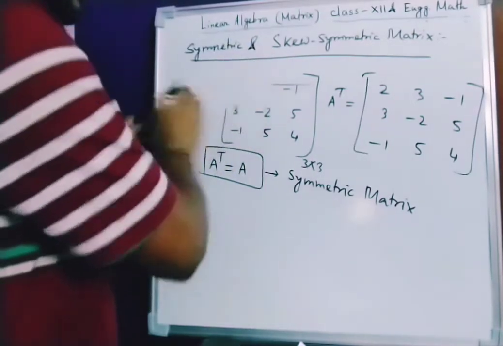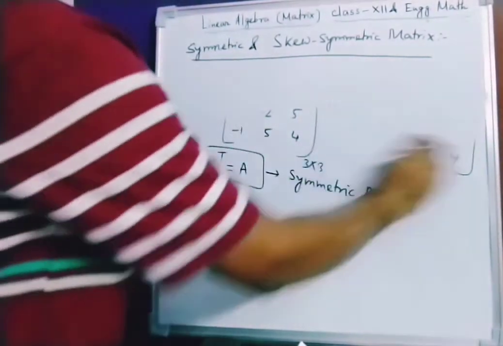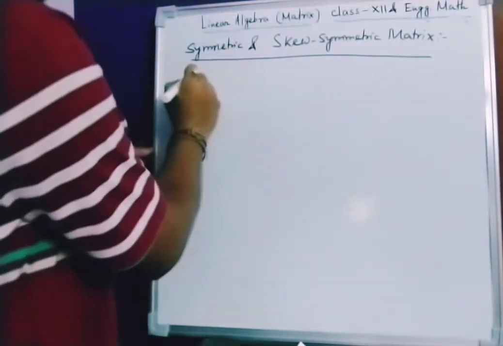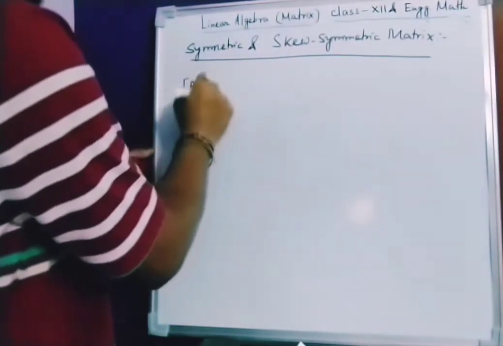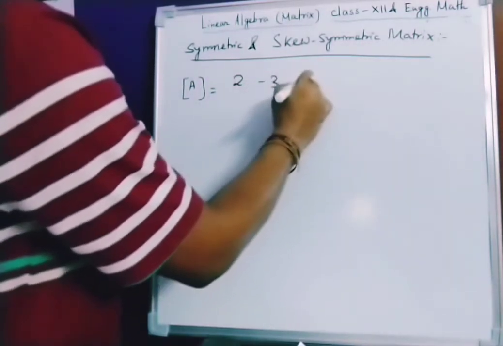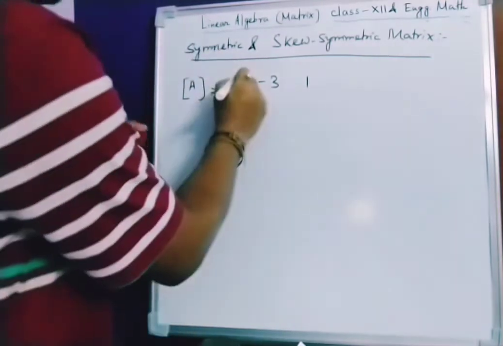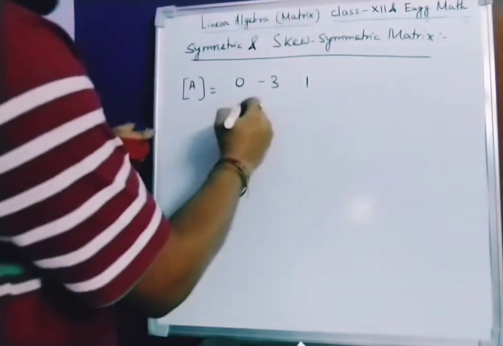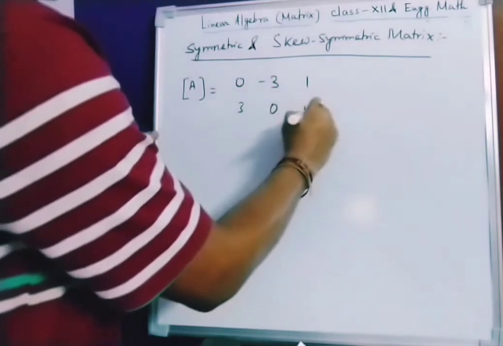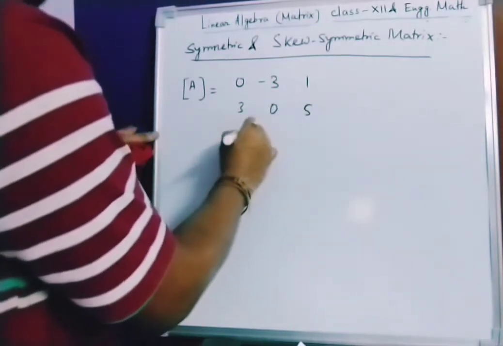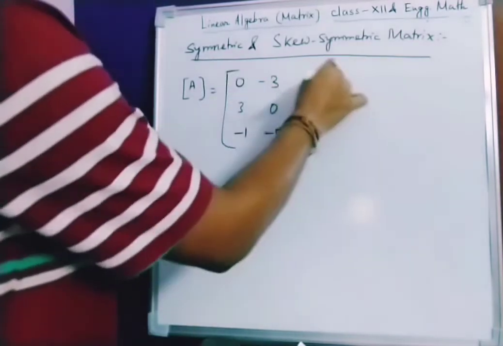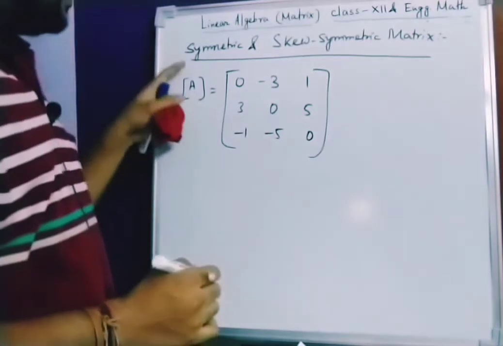In a similar way, what is a skew symmetric matrix? Next is skew symmetric matrix, in this way we have to write. Skew symmetric means, suppose a matrix I am writing in this way: 0, minus 3, 1, next 3, 0, 5, next minus 1, minus 5, 0. I'll tell you why I am writing 0. Now you can see, this is matrix A.